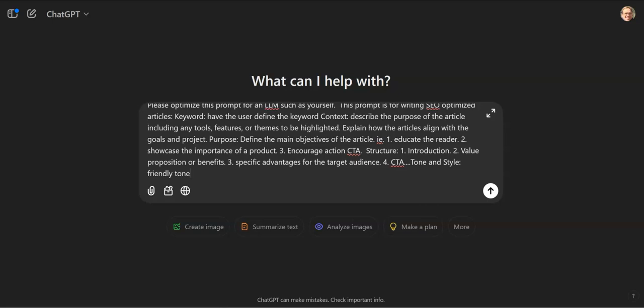We want to add, make sure the friendly tone comes along with a style of short, readable sentences using bullet points and bold highlights. I guess highlights would be the right word to use.